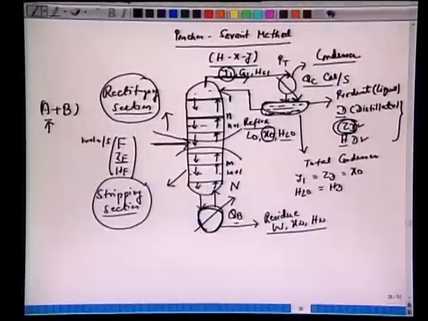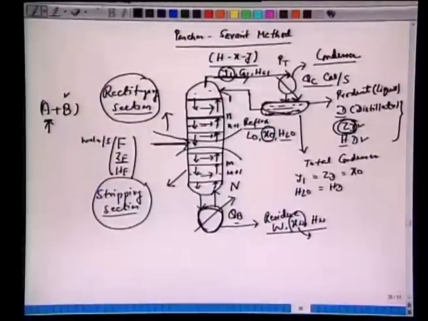In the stripping section, the liquid is getting richer in B, so the product XW will have a mole fraction of A much smaller, and the mole fraction of B, 1 minus XW, much larger. So essentially we have stripped A from here and transferred it to the vapor phase.